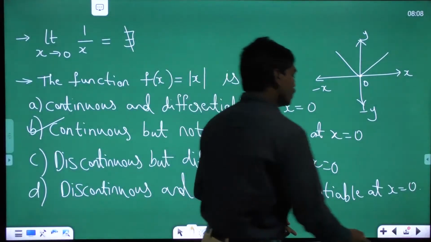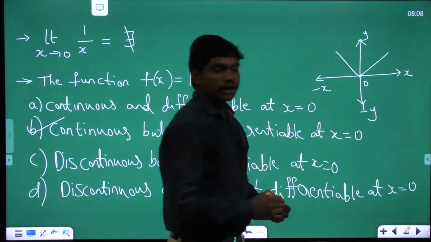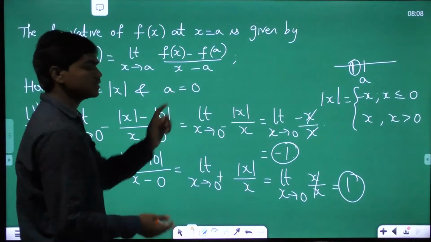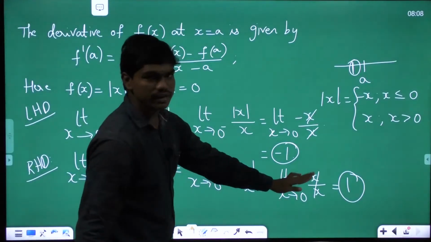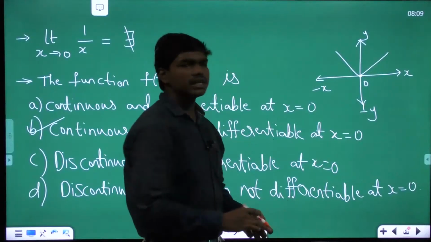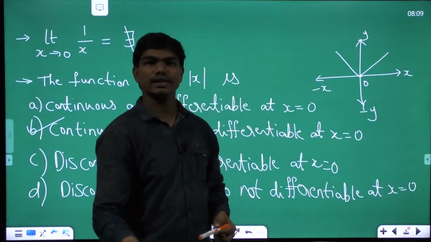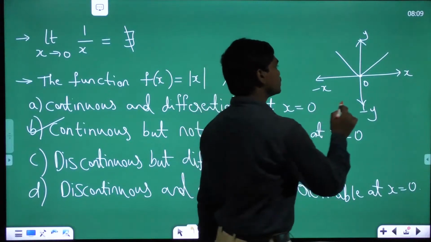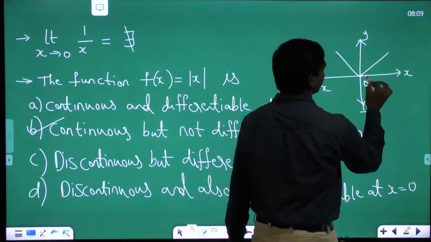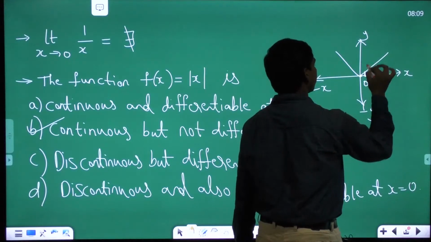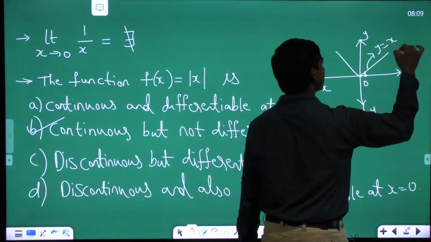Correct? So now one important thing I would like to tell you. Following this analysis, you got left hand derivative as minus 1 and right hand derivative as plus 1. Now if you see the graph of |x|, yesterday what did I tell you? What is the physical meaning of derivative? It's nothing but slope. Correct? This is what we discussed yesterday. Now see, in the right neighborhood, somewhere here, what is the slope of this |x|? This is the equation of the line y equal to x. So slope is 1.